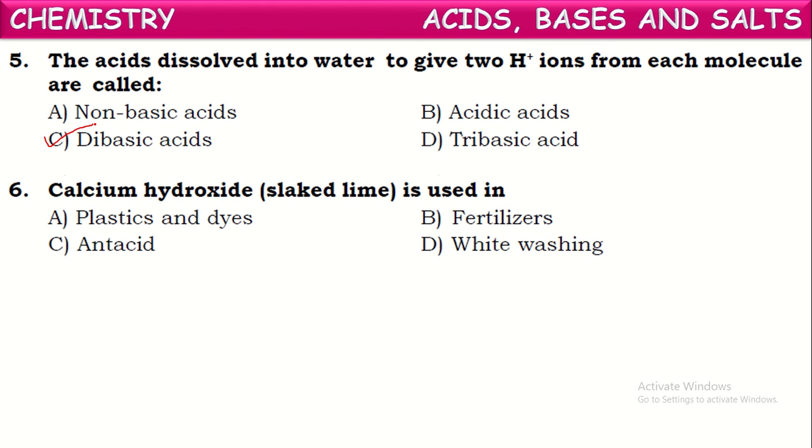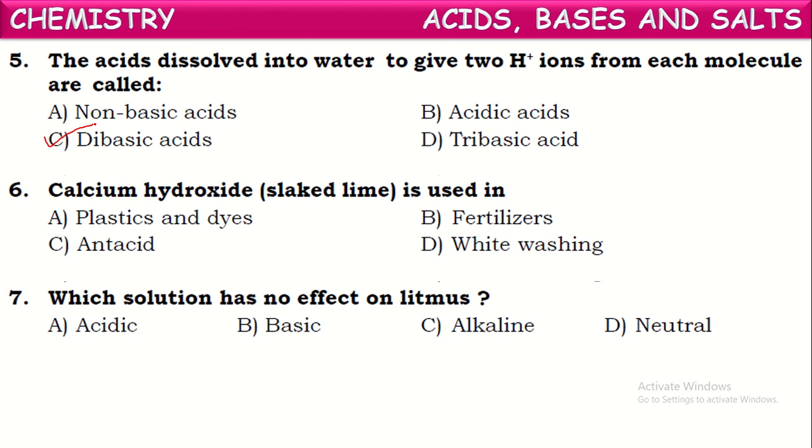After whitewashing, this calcium hydroxide dries up and reacts with atmospheric carbon dioxide and forms calcium carbonate that sticks to the walls. Here, slaked lime or calcium hydroxide is used for whitewashing.